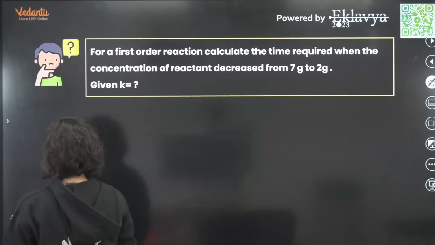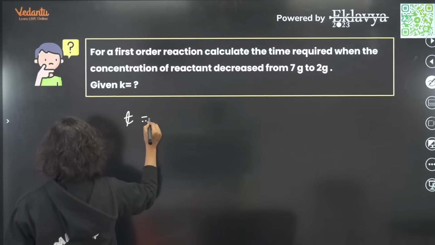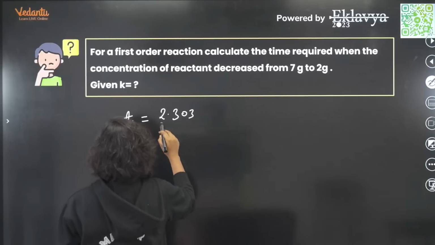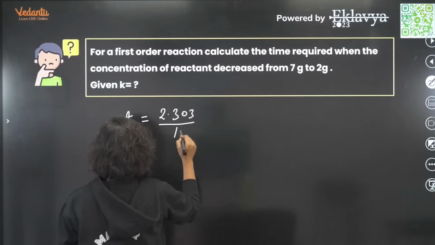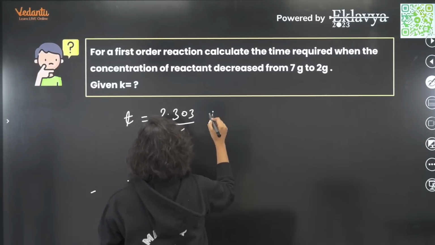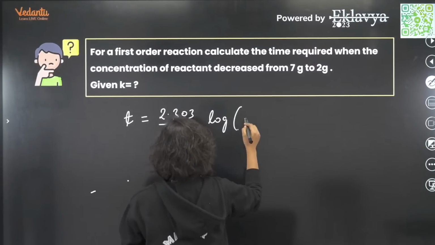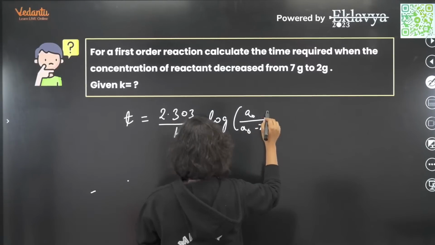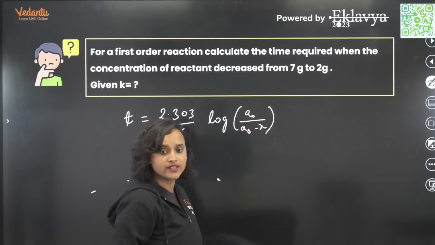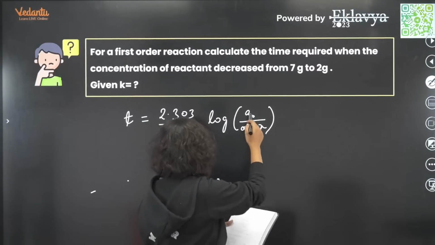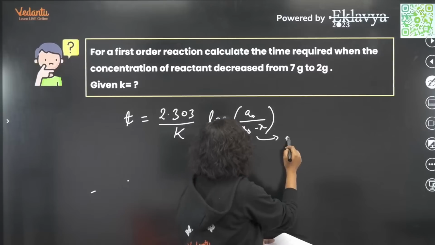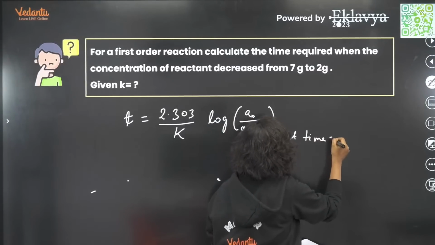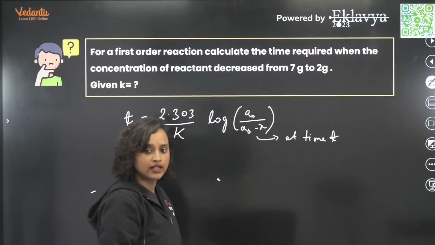Chalo, let's do it. So, we have to find the time. T is equal to 2.303 for first order, right? 2.303 divided by K, and then log of A0 divided by A0 minus X. Now, this is the initial concentration and this is at time T. Correct, everybody?